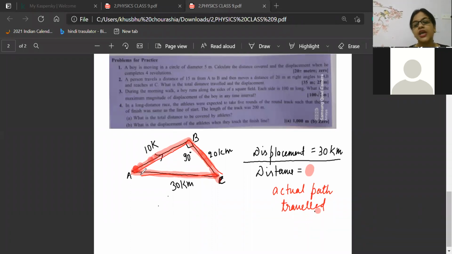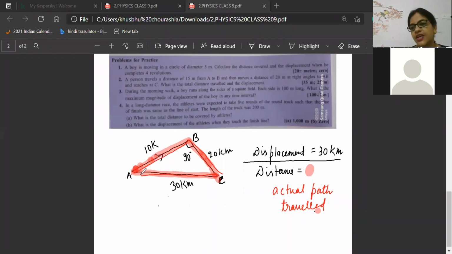So that means what? If Jiva started from A to B, B to C, and again went from C to A, that means the total distance covered is 60 kilometer. Then what will be the displacement? Beta, what will be the displacement?